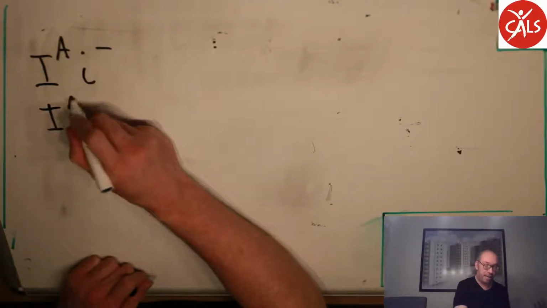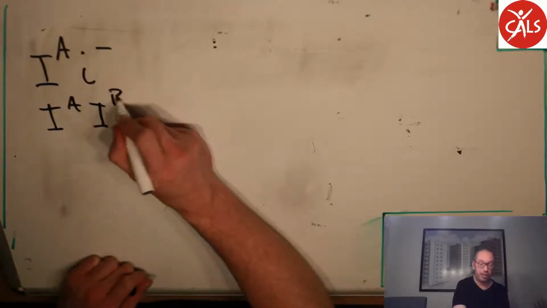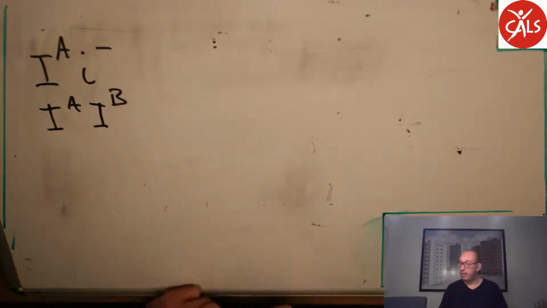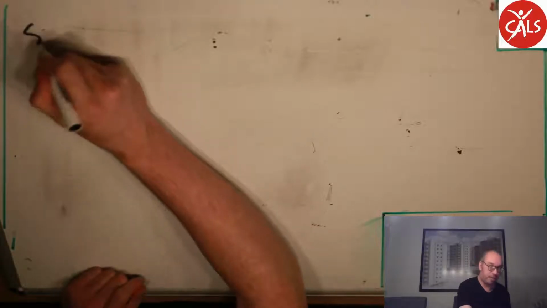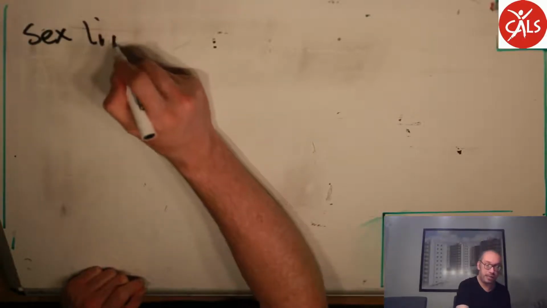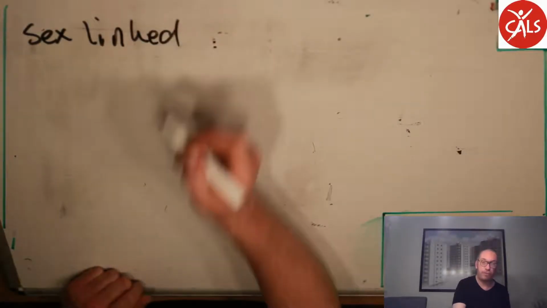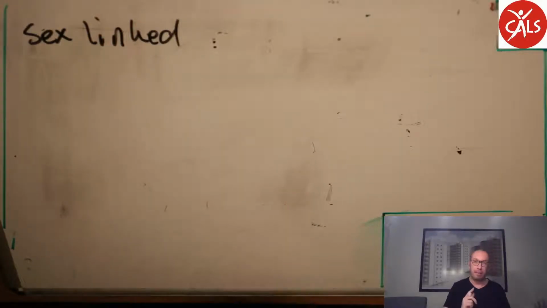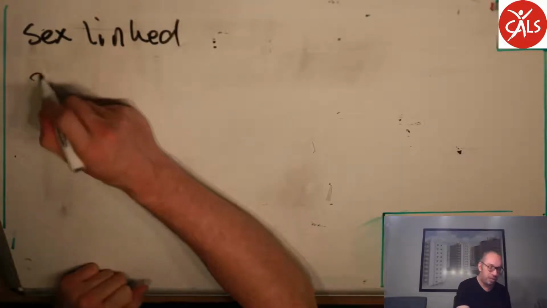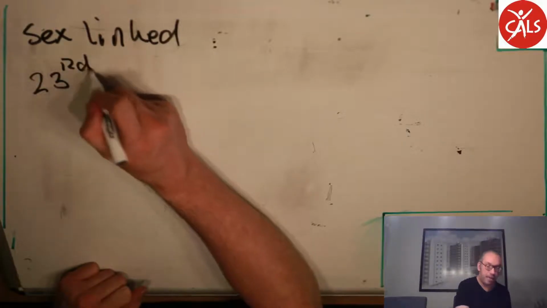Where you have A and B, which are co-dominant to each other. Okay, so let's make it more interesting. There is also another type of crossing, and this crossing is sex-linked crossing. Sex-linked brings an interesting opportunity for genetic codes, because sex-linked means this is on the 23rd pair, and the 23rd